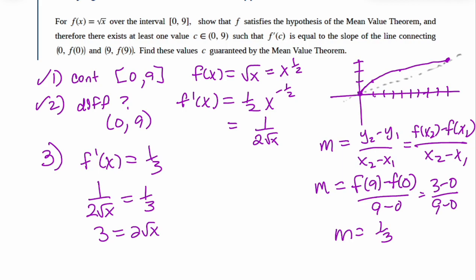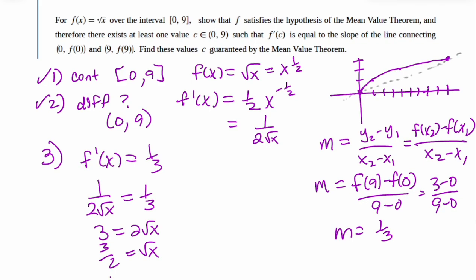Let's divide off the 2. 3/2 equals the square root of x. What's going to get rid of our square root? Square both sides. So we get 9/4 equals x. Now the decimal for 9/4 is 2.25. Is 2.25 in that interval from 0 to 9, not including the ends? Yeah. So this is our c.